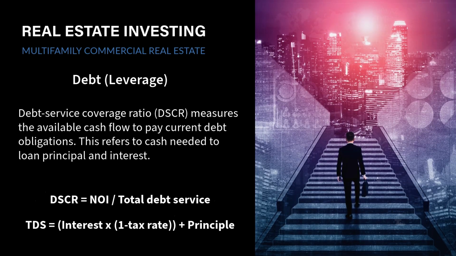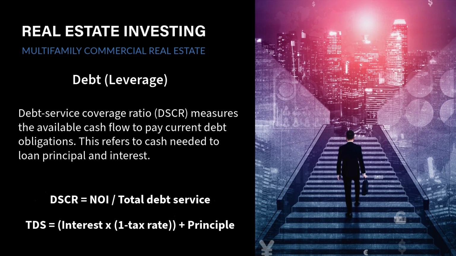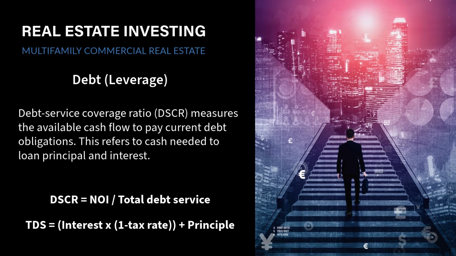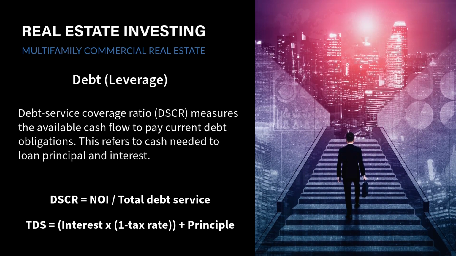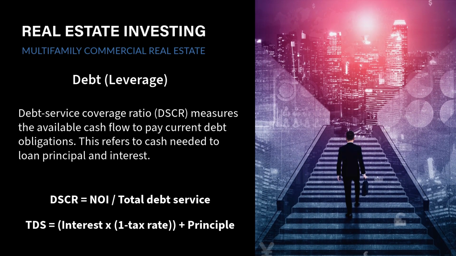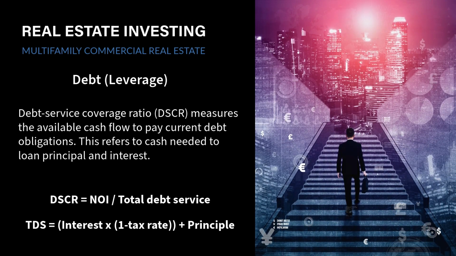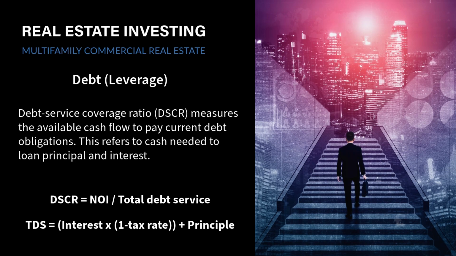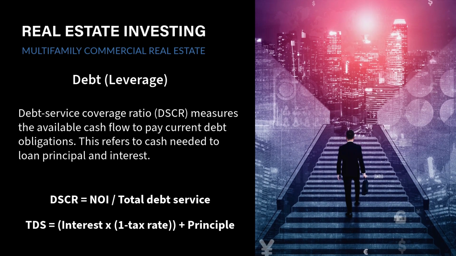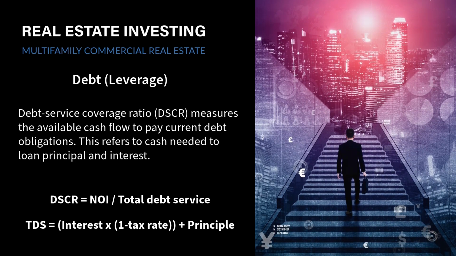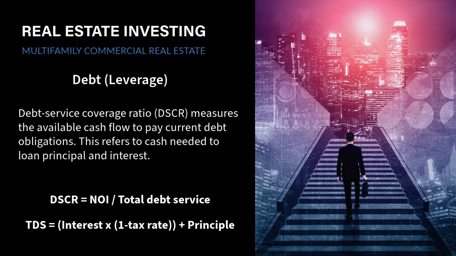Debt service coverage ratio, DSCR, measures the available cash flow to pay current debt obligations. This refers to the cash needed for loan principal and interest. DSCR equals NOI divided by total debt service. TDS equals interest times 1 minus tax rate, plus principal.